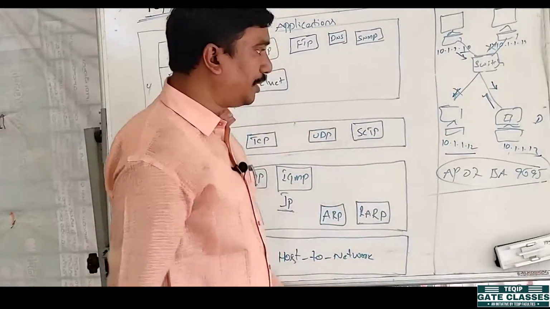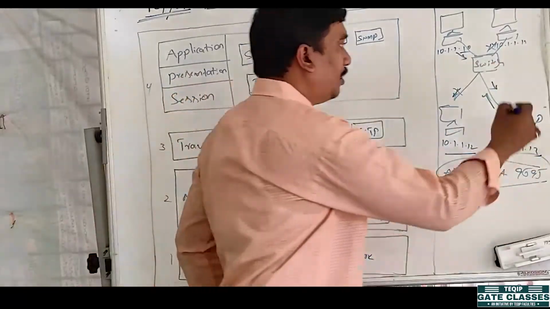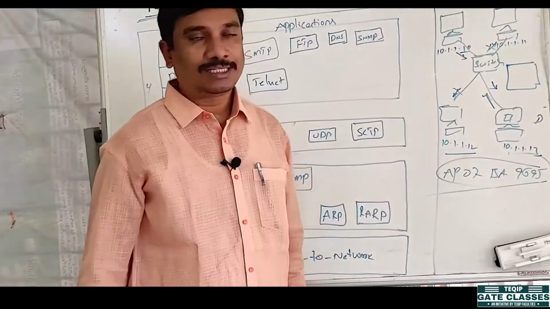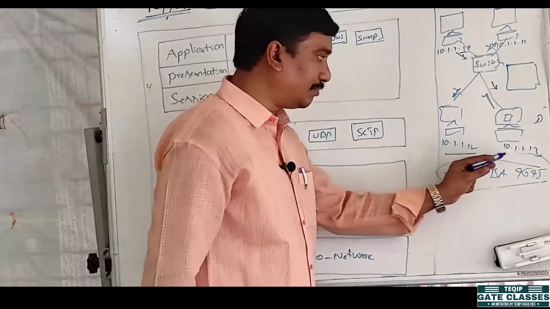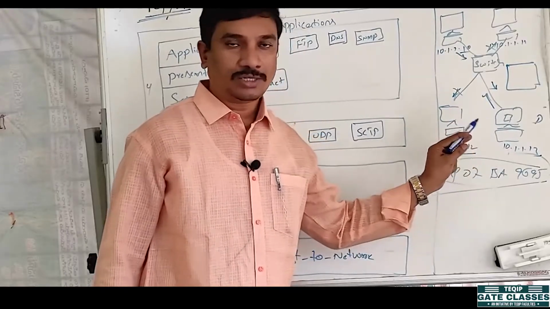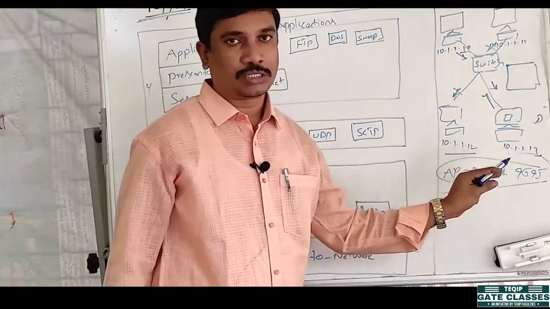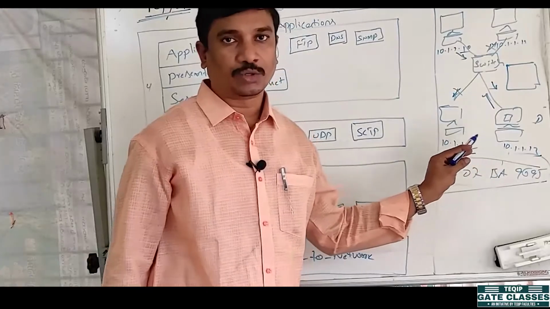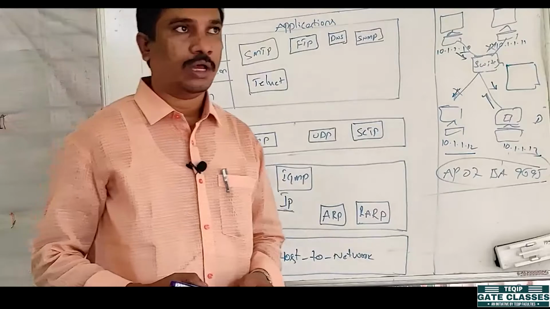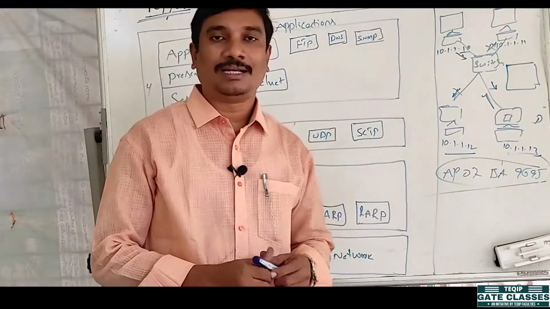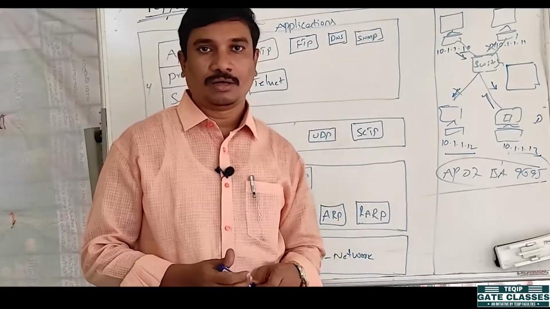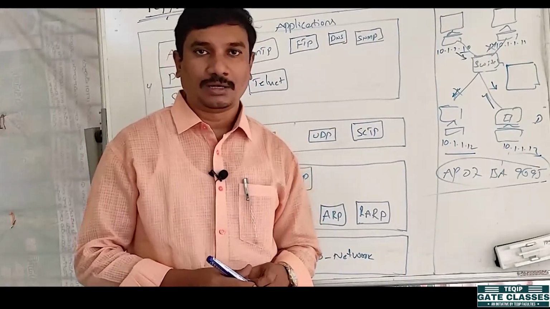Coming to the switch, it maintains one table. The table is nothing but the logical address along with the MAC address. So finally, what is the use of ARP, the address resolution protocol? It can associate the logical address with the MAC address.